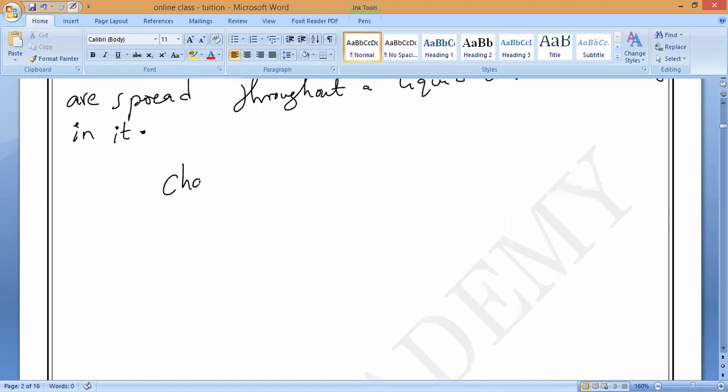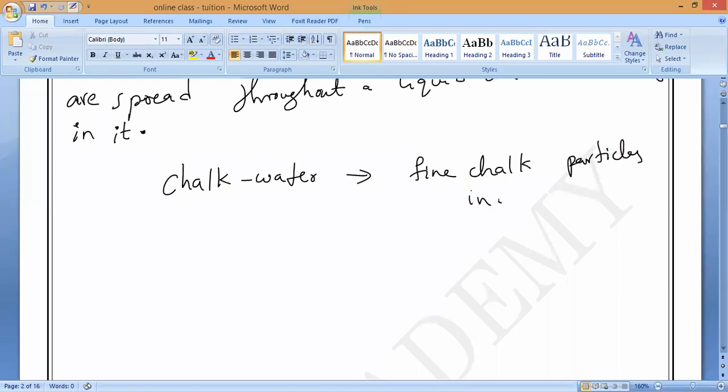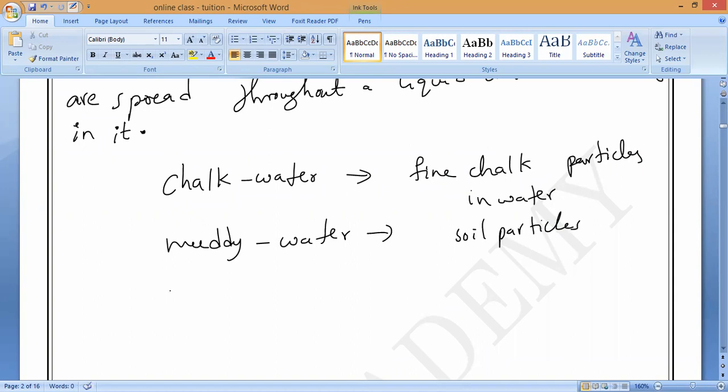Chalk water is a suspension because what? Fine chalk particles are floating in water. That is why it is called a suspension. Next, if you take muddy water, what particles are present, Laksha? Small soil particles are present. Like that, if you take milk of magnesia, what is present? Magnesium hydroxide.